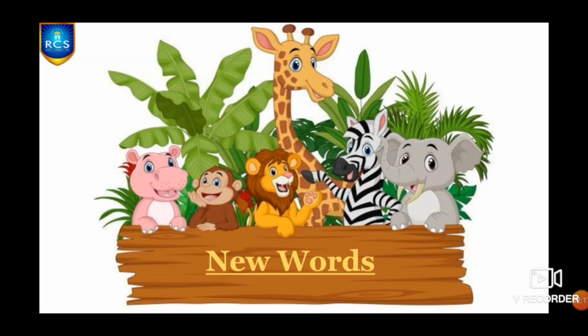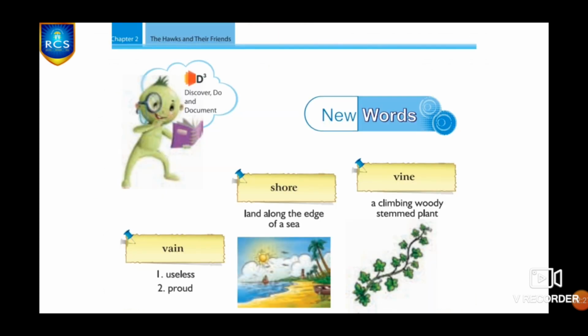And now we are moving on to new words. In this chapter, we are going to learn many different new words. In your concept book, chapter 2, take page number 29. Our first new word, shore. Land along the edge of a sea. Shore is a land along the edge of a sea.